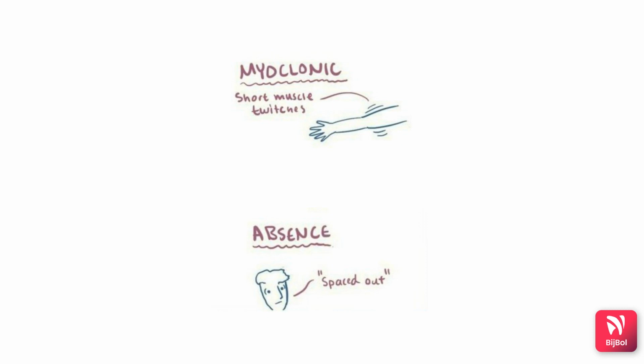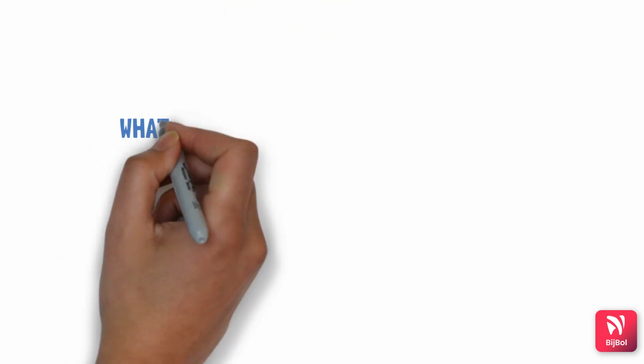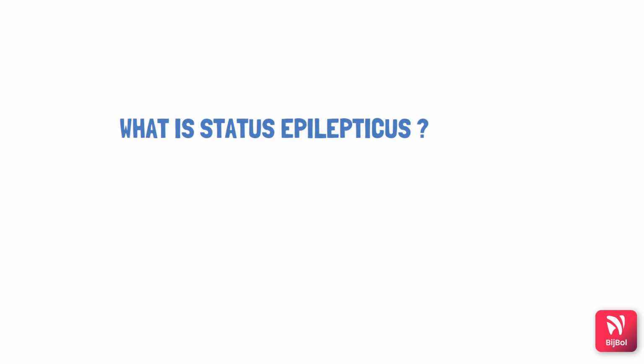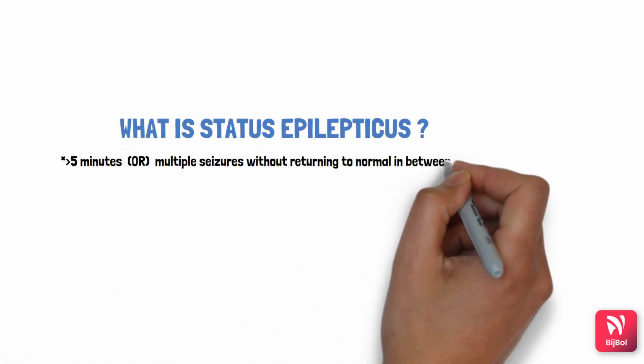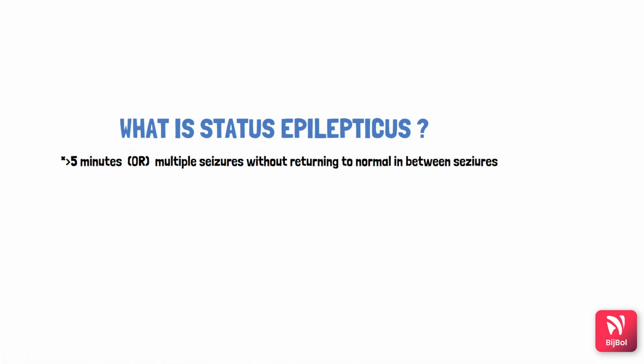The key for all of these types is that it involves both the hemispheres and the patient loses consciousness either briefly or for a longer period of time. If the seizures do last for a longer period of time, like over 5 minutes of ongoing seizures, or having multiple seizures without returning to normal in between the seizures, then it is called status epilepticus.